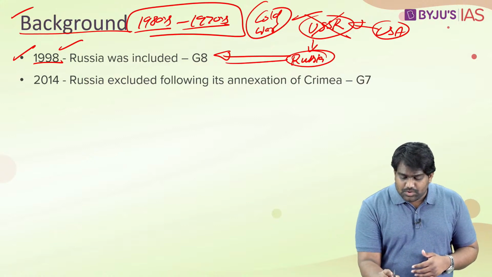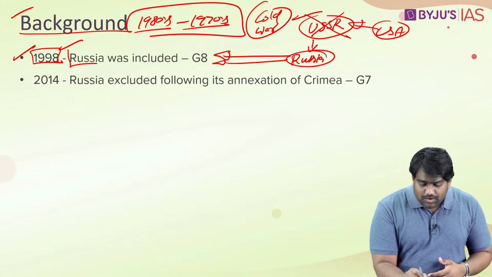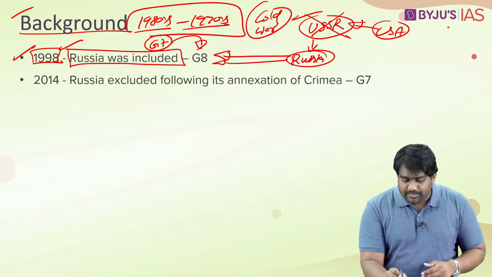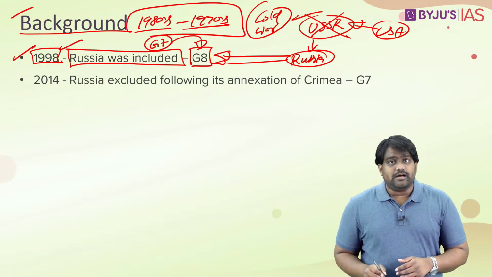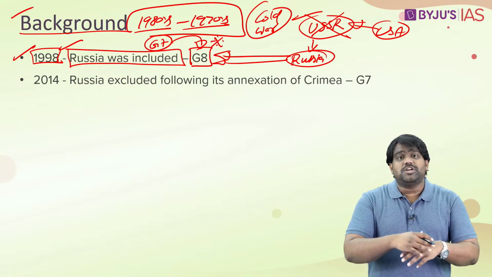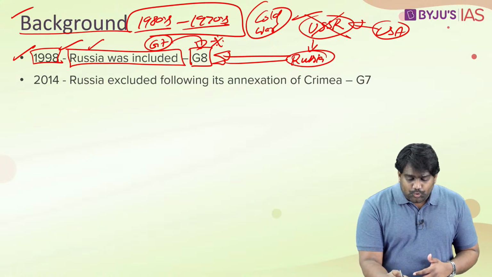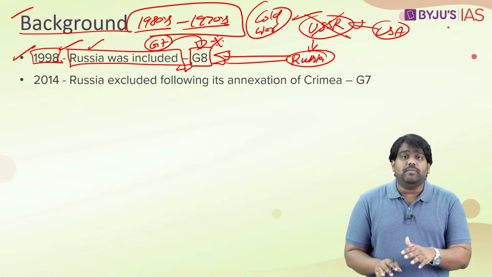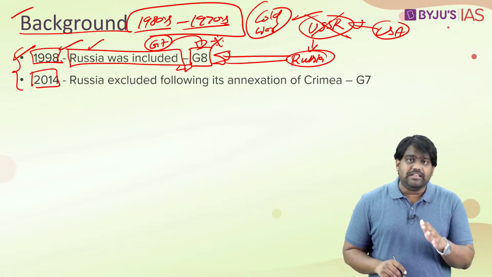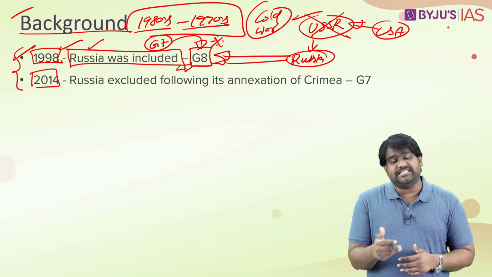For a few years, Russia was just invited as a guest country, but in 1998, Russia was formally included into this group, and thus the G7 became the G8. Is that clear? Now, the G7 had evolved again, and its membership had been expanded to include Russia as well. So Russia would continue to be a member of this group, and this group would be known as the G8 until 2014. For several years, Russia was taking part in this summit, and it was the G8, not the G7.